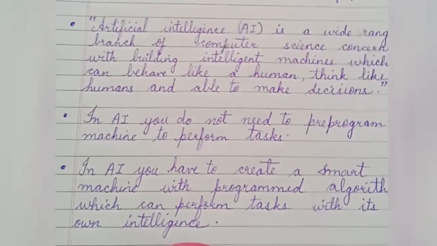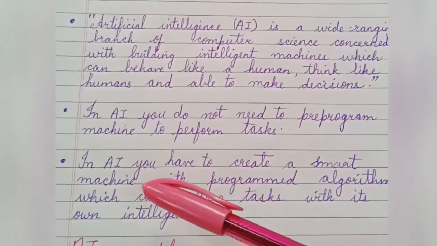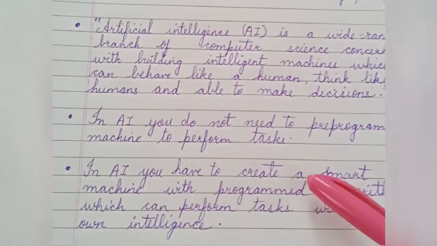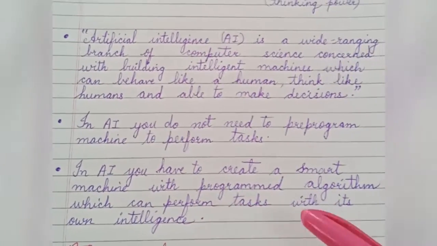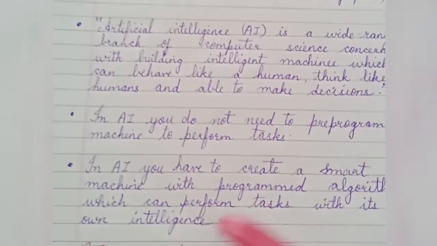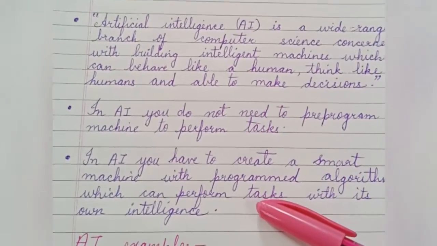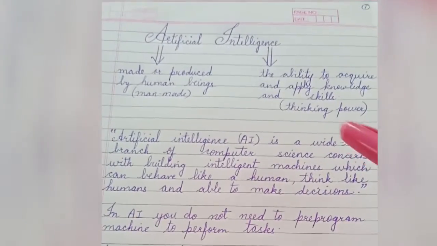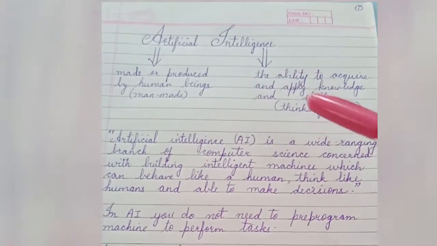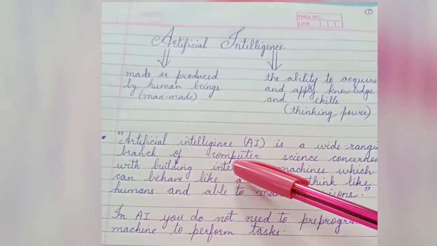Let's understand the main point of AI. In AI, you do not need to pre-program a machine to perform tasks. Rather, in AI, you have to create a machine with a programmed algorithm which can perform tasks with its own intelligence. This is the main thing to remember in AI. Now, I hope you understood the term artificial intelligence and the definition which explains it.